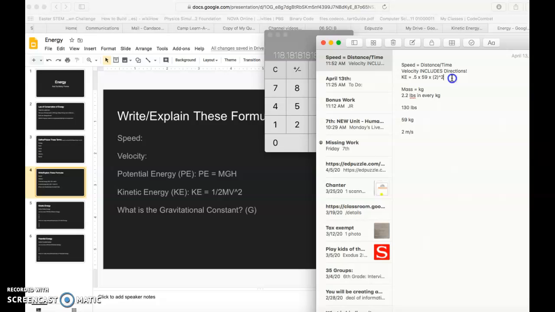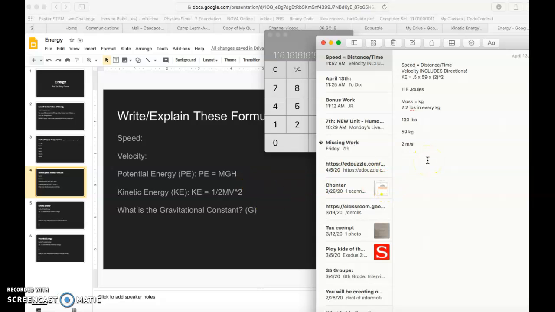Okay, now when we find kinetic energy, we know that units matter. And so if I were to just use all those units there, I would have that this is kilograms and that this is meters per second, right? Well, kilograms times meters per second, that's the same thing as saying joules. And joules is just a measurement of energy in science. So I'm going to say that my kinetic energy, if I were moving at a speed of 2 meters every second, would be 118 joules. Okay, so that's how you calculate kinetic energy.